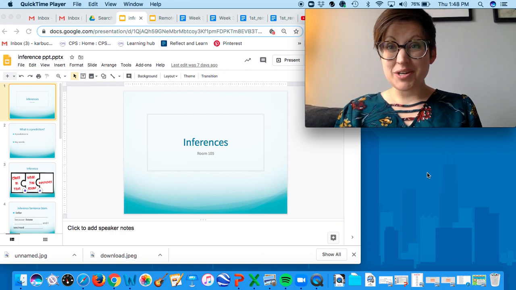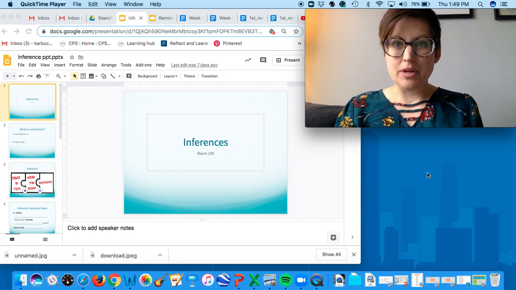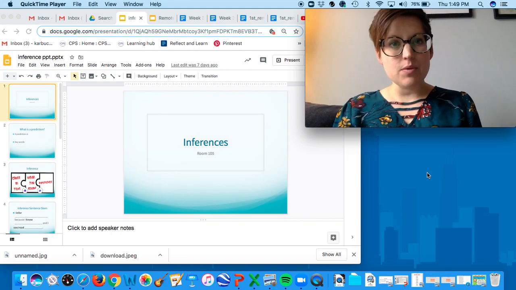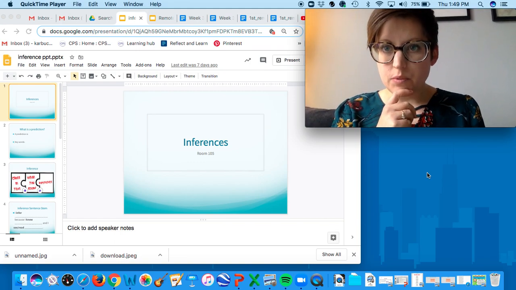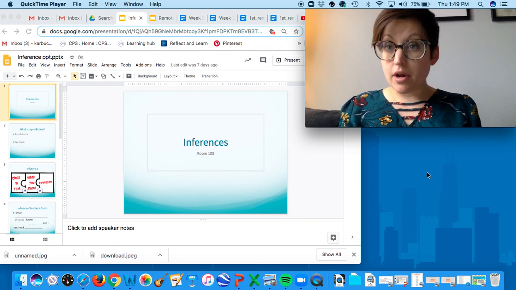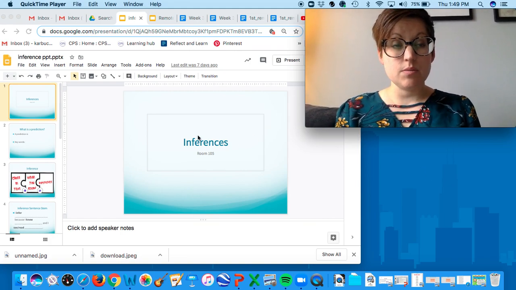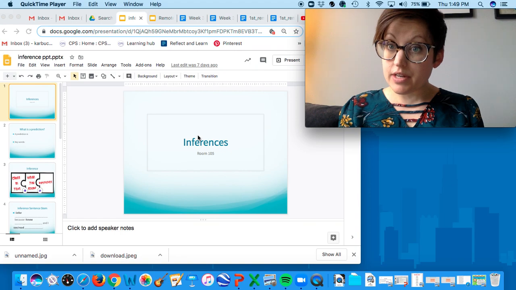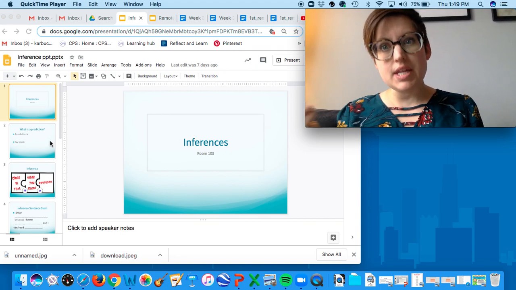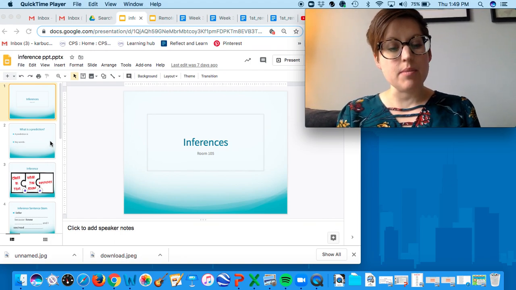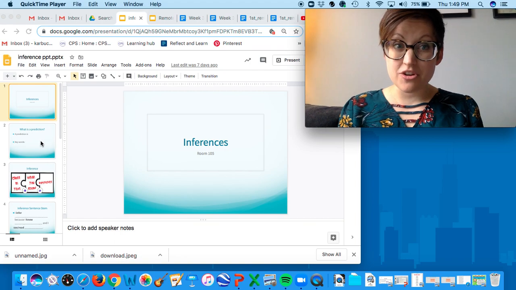We're going to get started with our readers workshop today. Now, we have been so busy analyzing and learning about poetry that I thought we would start to use a new comprehension strategy that's going to be really important when we are reading not only poetry but also nonfiction and fiction books, okay? Today we're going to be learning something that's called making an inference or inferencing. And so today, what we're going to talk about is what is an inference and get some examples of inferences and then have a chance for you to try it on your own.